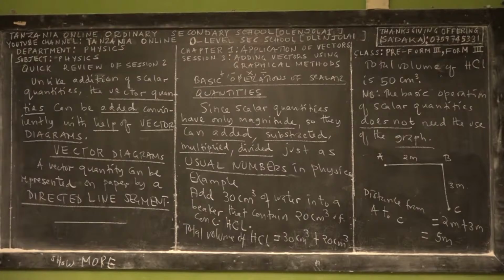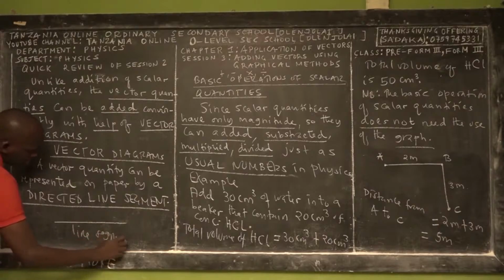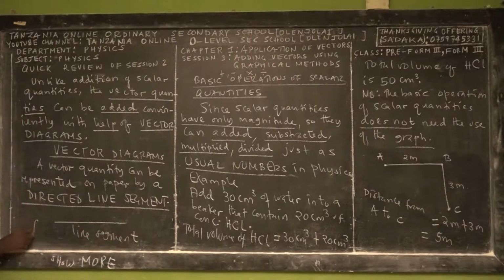This is figure 3.1. It has its beginning, it has its end. So that's the line segment.